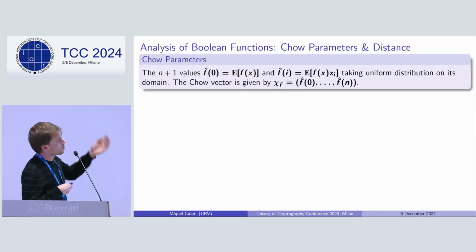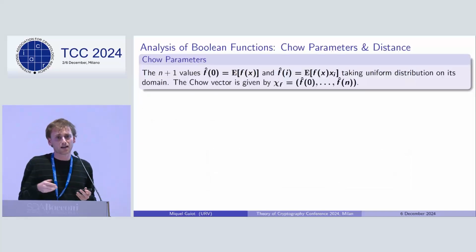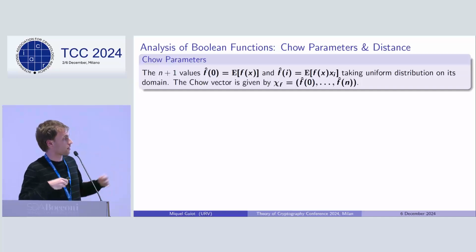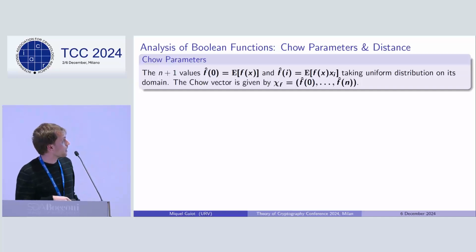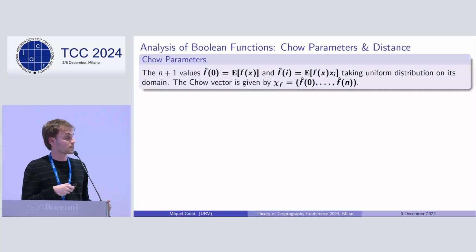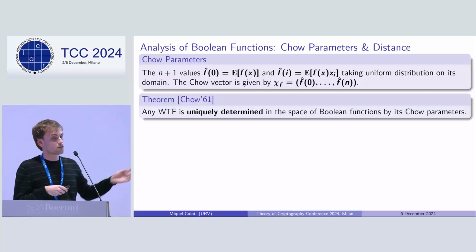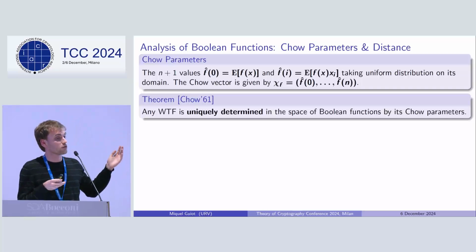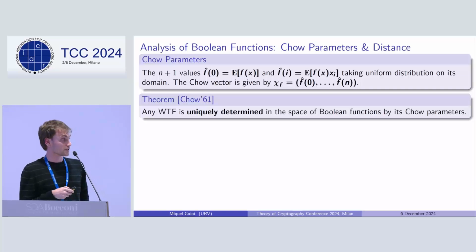And first, to introduce the notion of the Chow parameters, since indeed they are the low-degree coefficients of the Fourier expansion, it's useful to work with the -1, 1 domain in the Boolean functions instead of the 0, 1, for technical reasons that I will not enter. In that context, we can also define them simply as being these expected values that you can see in the slide. And indeed, they are interesting precisely because any weighted threshold function is uniquely determined by its Chow parameters within the space of Boolean functions. So instead of working with this kind of function, we can simply look at its Chow parameters.